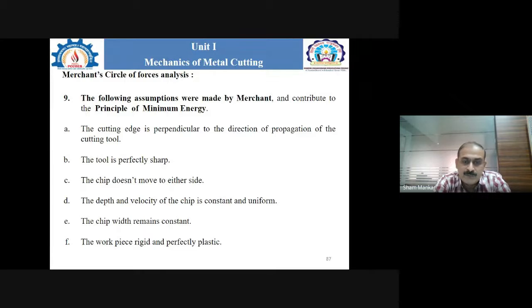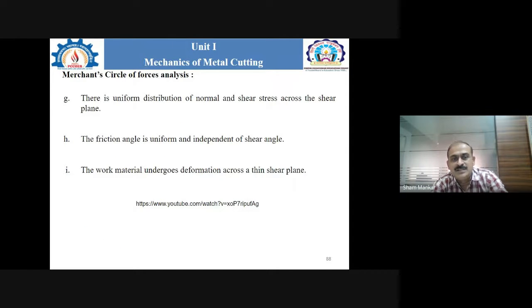The next one: the workpiece is rigid and perfectly plastic. This is the next assumption. Apart from that, there is also a uniform distribution of the normal and the shear stress across the shear plane. As we know where the position of the shear plane is to be, when we consider this assumption, there is a uniform distribution of the normal stress and the shear stress along the shear plane.